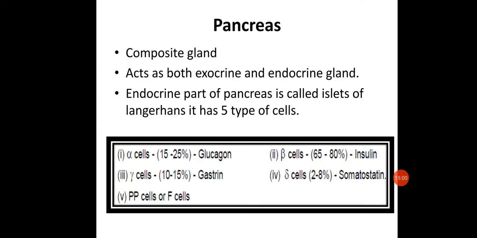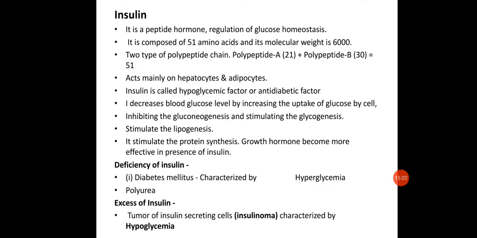Which will be having different composition, different proportion of them. First, the beta cells will be secreting insulin. It's basically a peptide hormone consisting of 51 amino acids, responsible for regulating the glucose homeostasis. The insulin peptide consists of two peptide chains: 21 amino acids in polypeptide A and 30 amino acids in polypeptide B. Both together form a 51 amino acid peptide hormone.